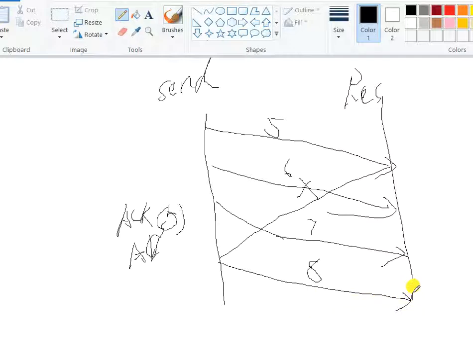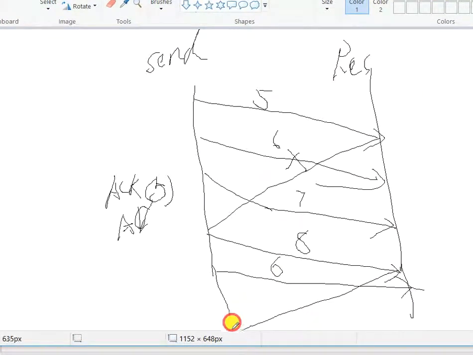They will be buffered in the receiver window until frame 6 is received. For example, the sender sends frame 6 again, and if the receiver successfully receives it, then it sends out the acknowledgement ACK 8. I hope this is clear.